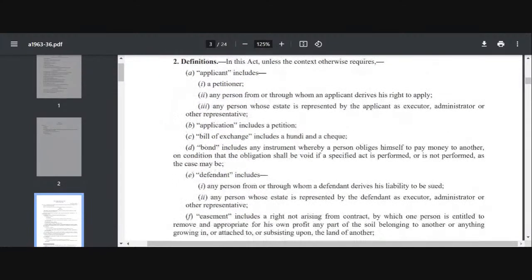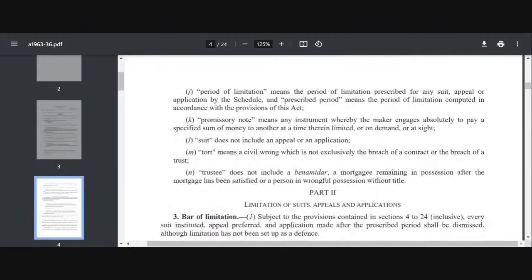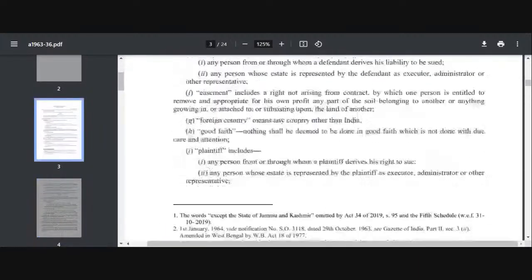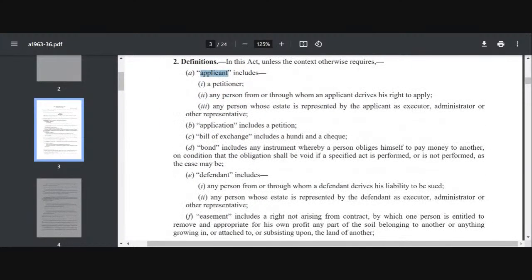Now come to the definition part. There are definitions from A to N, so please try to remember each and every definition here. It's really important. Who is an applicant?